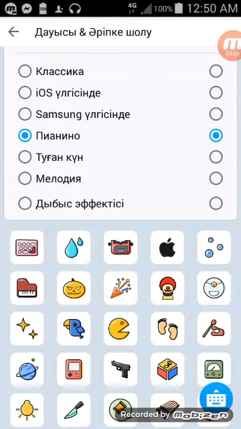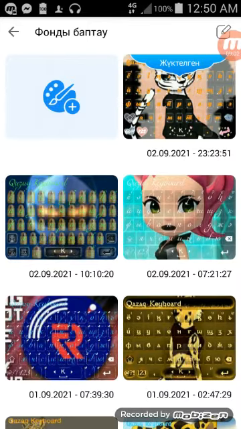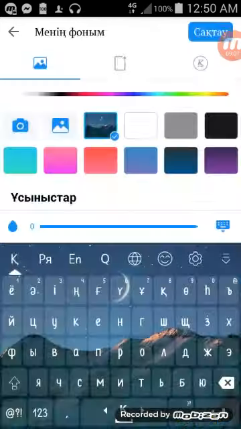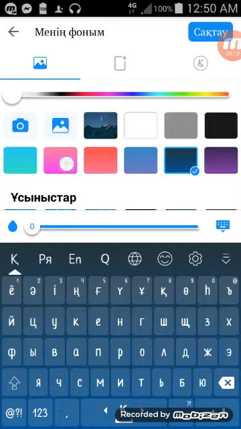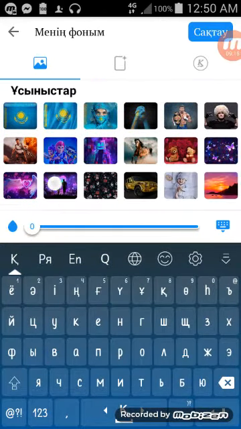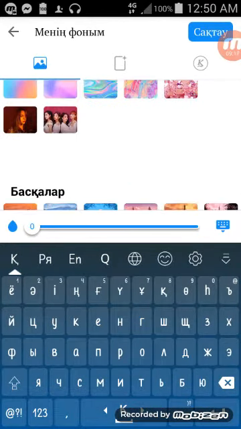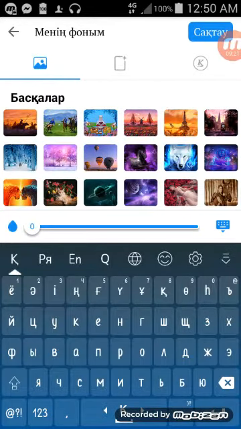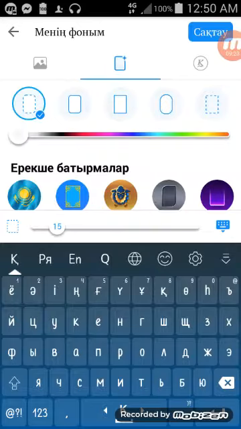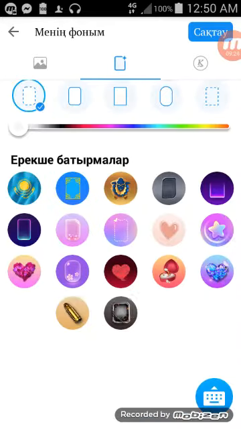You can have that as well, but there's more. You can create your own things here as well. Like I said before, you can leave it as it is by default like this, so you can choose any of these backgrounds, and there's also more of them down here, and even more down here, and even more here, and that's about it.